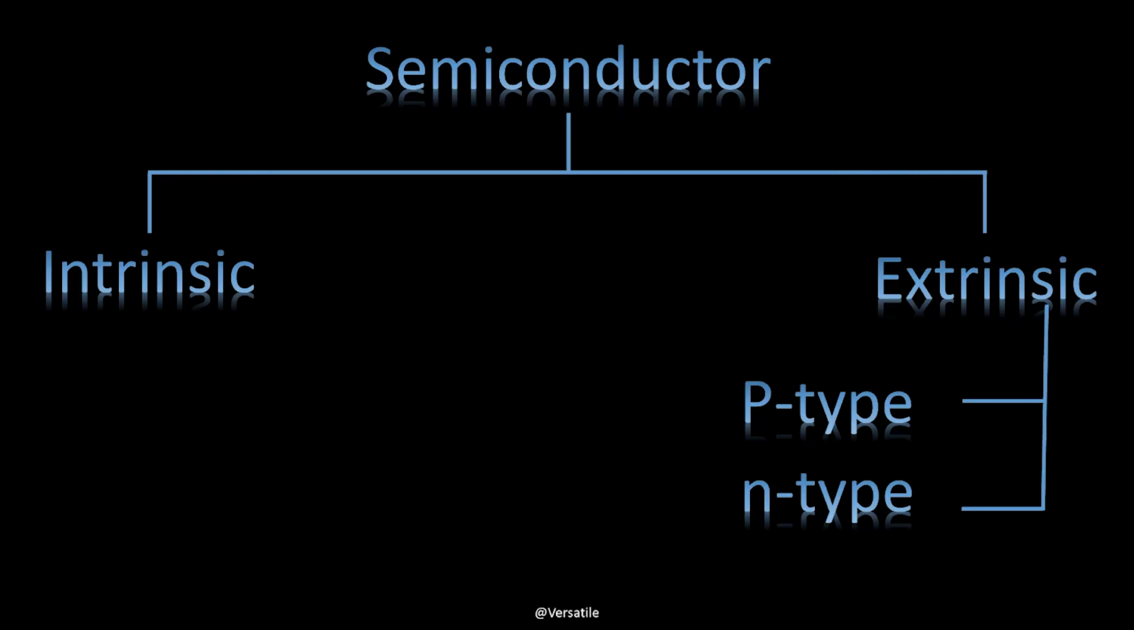Welcome back, guys. So in the last video we classified semiconductors into intrinsic and extrinsic semiconductors, and extrinsic semiconductor was further divided into p-type and n-type. But on what basis did we classify the semiconductors? Now we classified the semiconductors on the basis of doping.